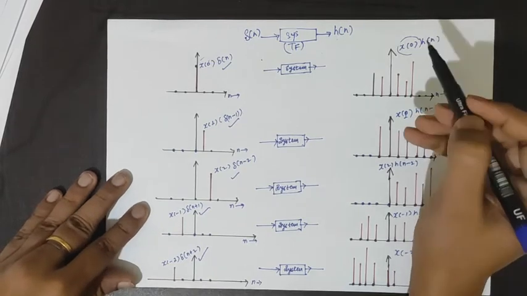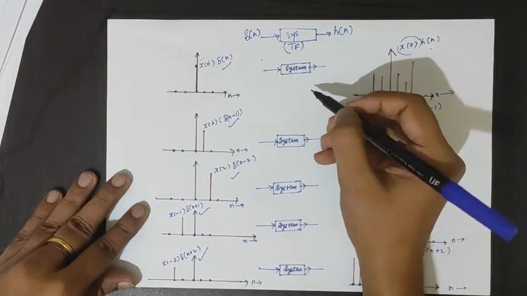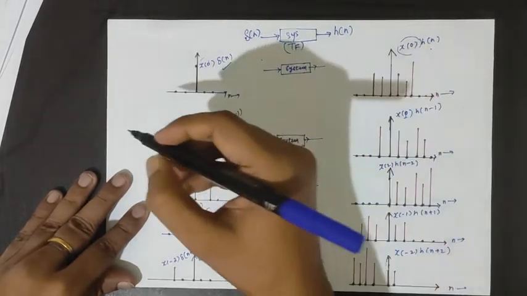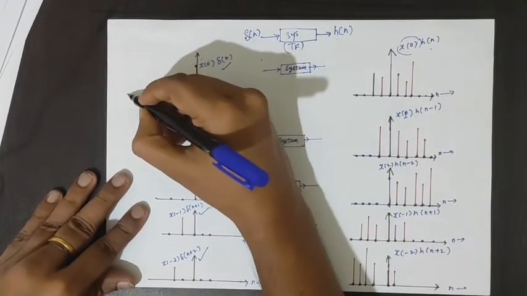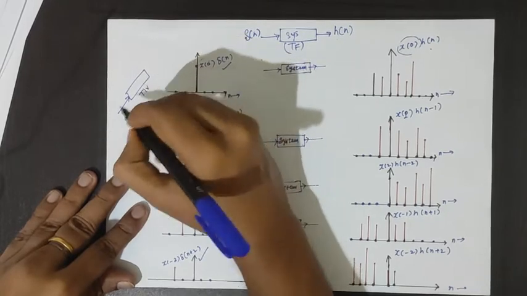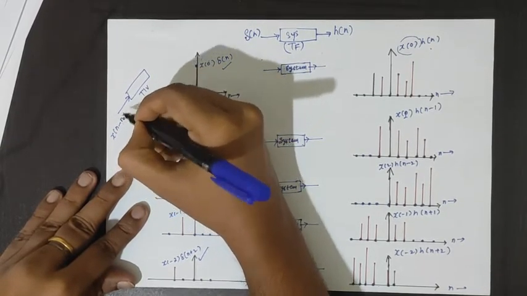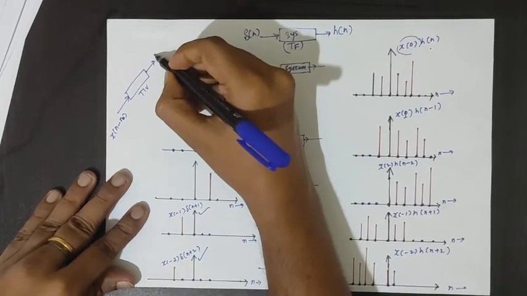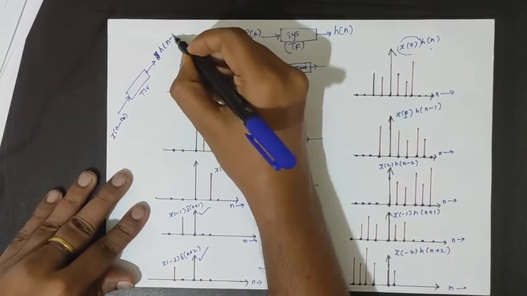Fine. Now by applying the concept of time invariance, which we have already dealt with. What does the concept of time invariance mean? That if the system is time invariant, then for any delay in input, the same delay is observed in the output.